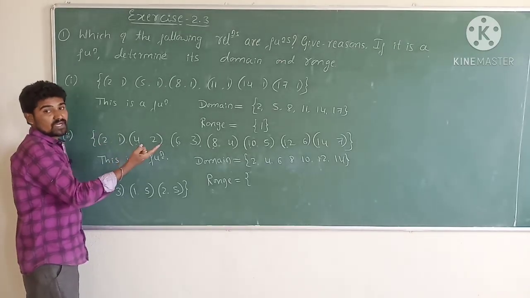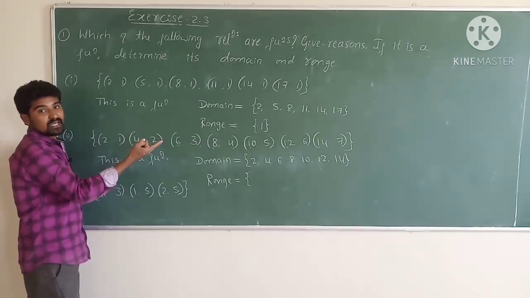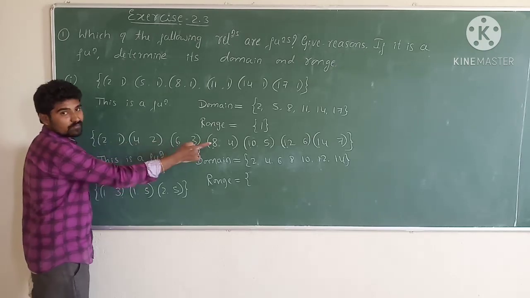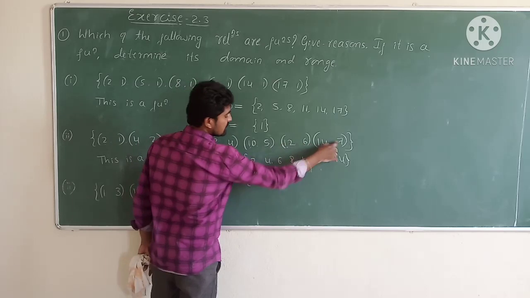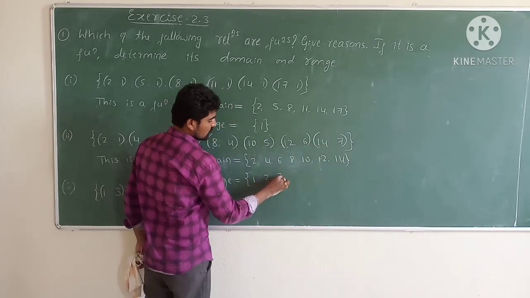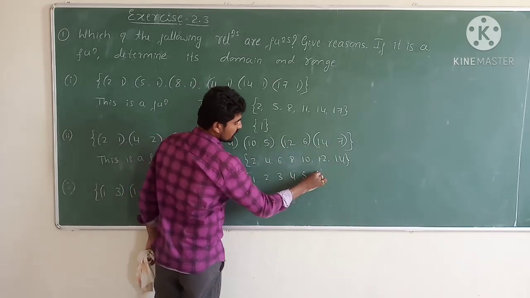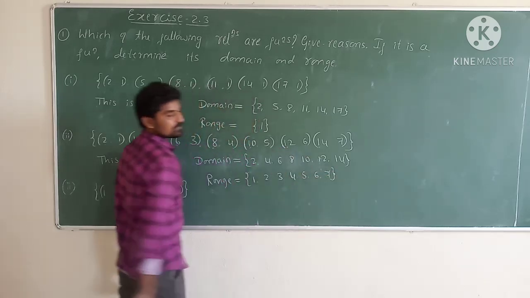The set of all output values are the second elements of the ordered pairs. Set of all second elements: 1, 2, 3, 4, 5, 6 and 7.